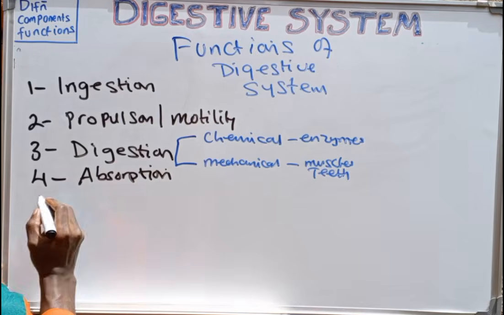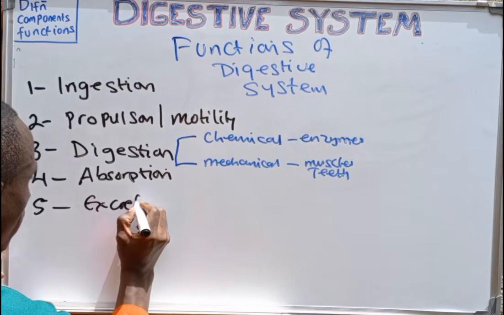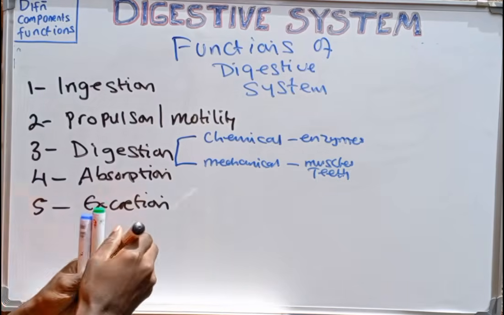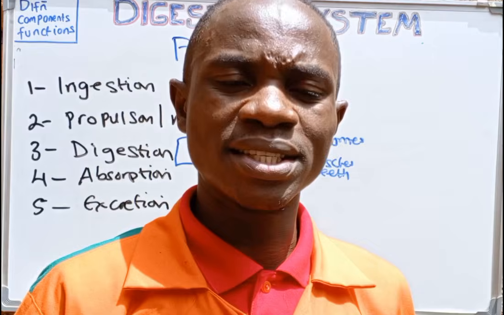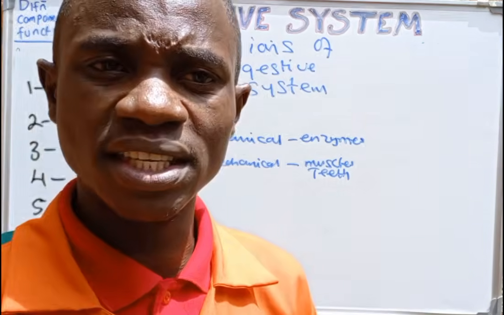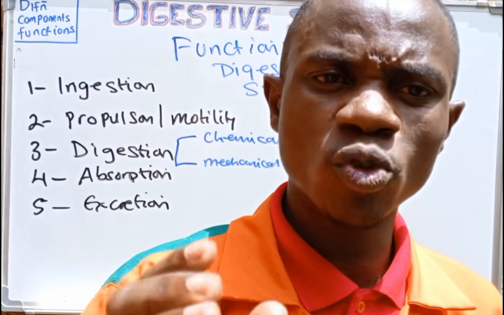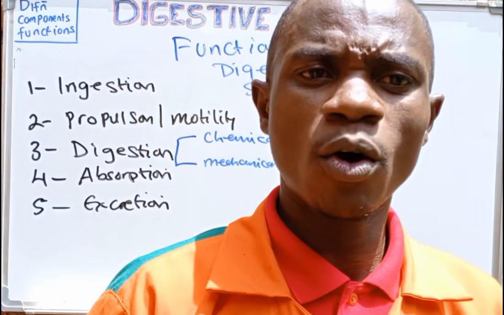Another function of the digestive system is excretion. After digestion and absorption have taken place, we need the digestive system to excrete the feces of the body, because it is very important that the undigested food substances are eliminated from the body.